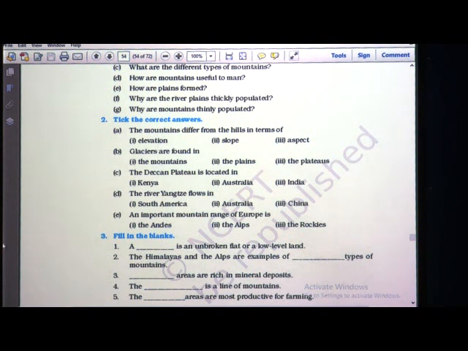Again, glaciers are found in mountains, plains or plateaus. What is the correct answer? Glaciers are found in the mountains. Third one, the Deccan Plateau is located in Kenya, Australia or India? Yes, India. The river Yangtze flows in China. Last one, an important mountain range of Europe is, what is the answer? The important mountain range is the Alps. Second one, Alps, tick, put here correct.